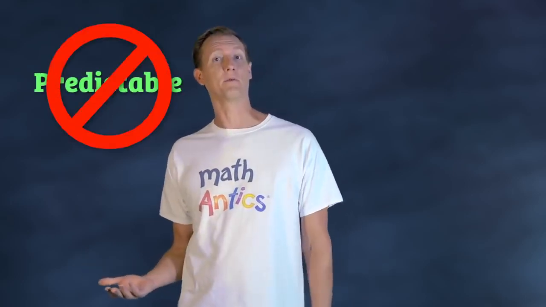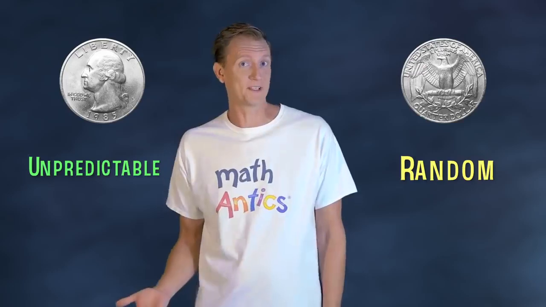Take a coin toss, for example. We can't predict whether it'll be heads or tails. It's unpredictable or random. And that's why some people will flip a coin to help decide which of two things to do.